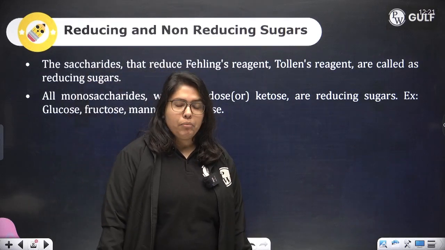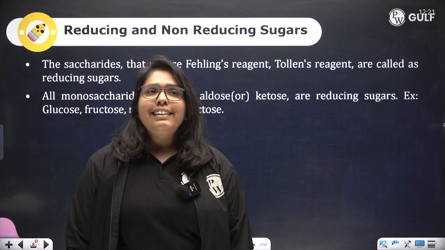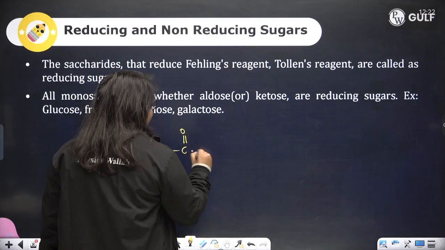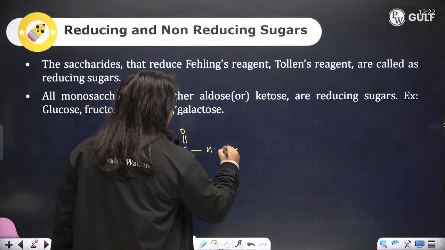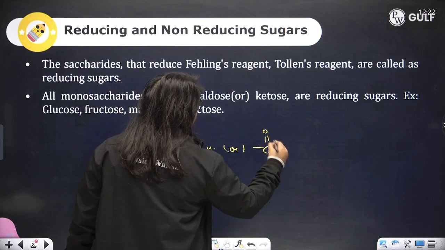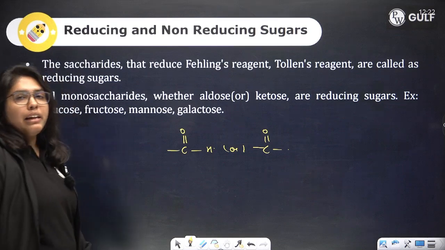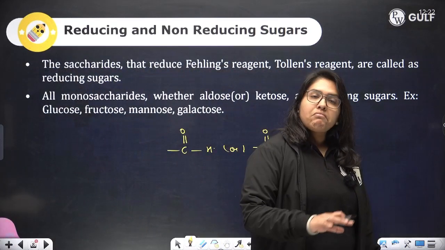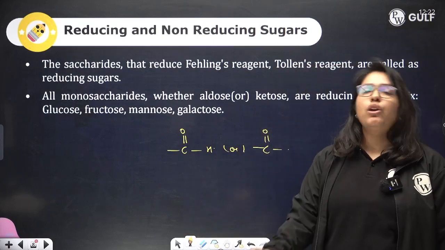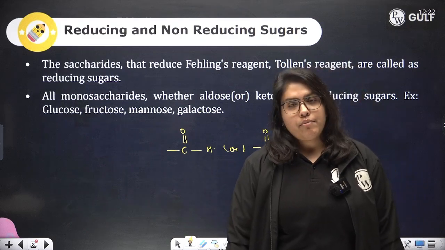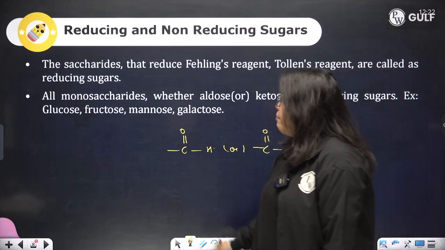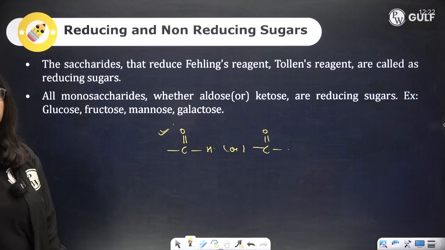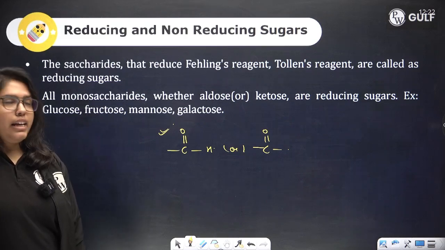The presence of a free carbonyl group is the reason why they are able to reduce it. Now, all polysaccharides are non-reducing because their functional group is not free for reducing the reagents.